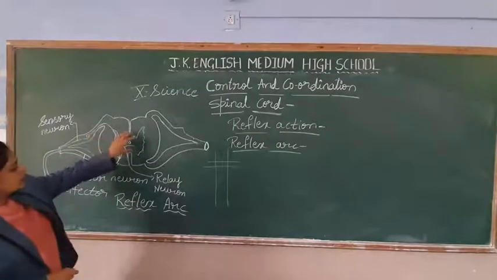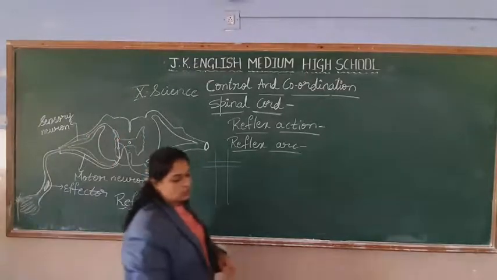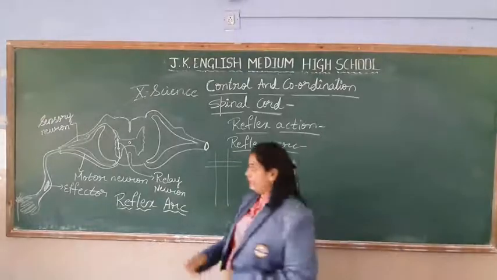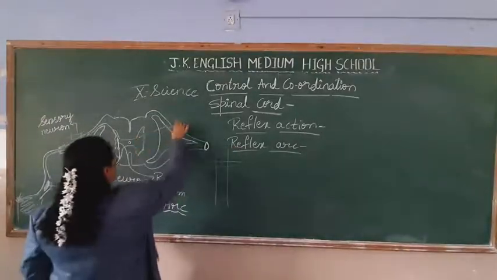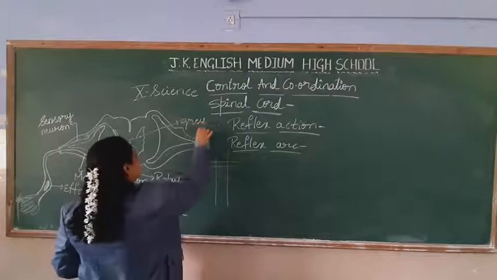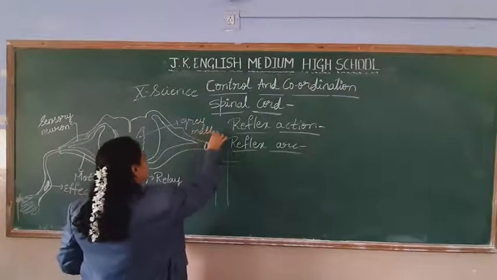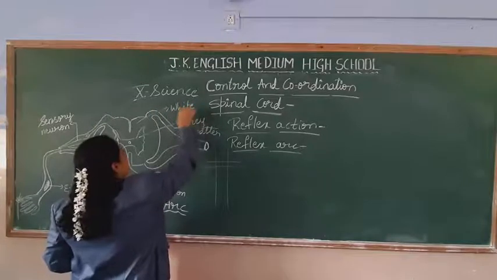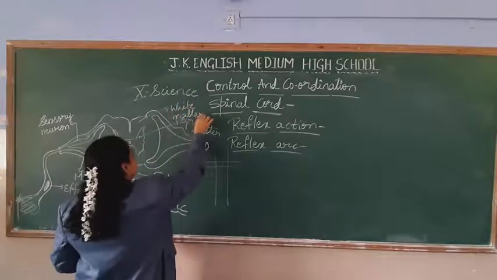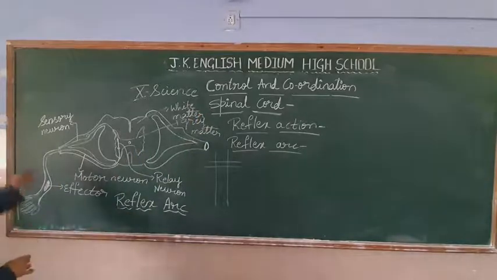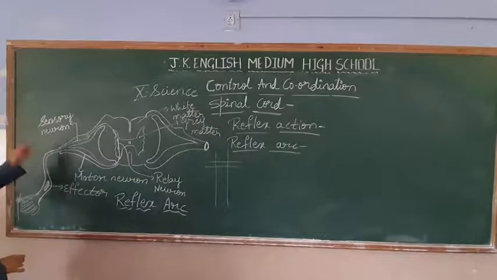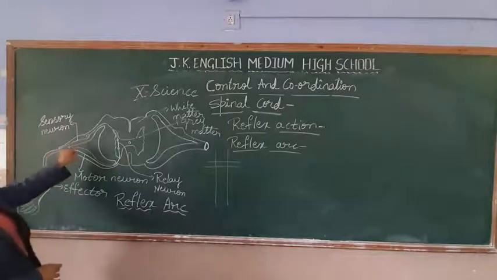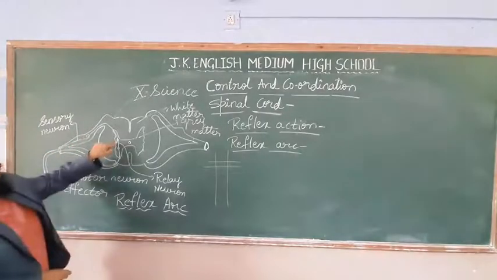This is the center of the spinal cord, students, which is called the grey matter, and the outside one is called the white matter. So this is the grey matter. And this one is called white matter. So, the sensory neuron, the receptors will take that signal, it will pass it on to the spinal cord.